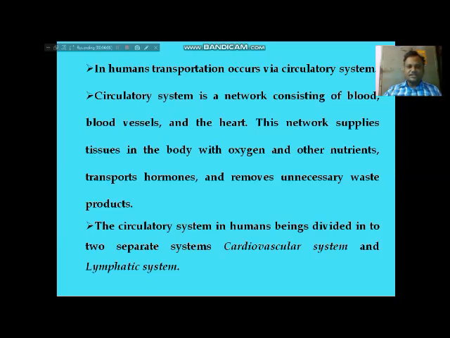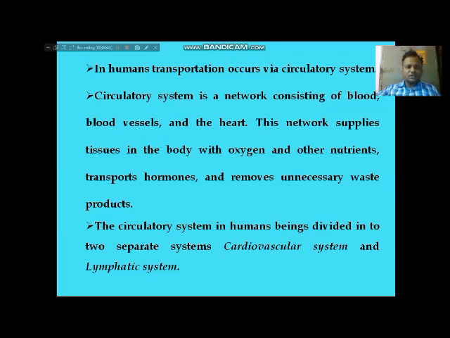So the circulatory system consists of different organs as well as tissues and tubes, vessels, everything. This network is important for the supply of oxygen, nutrients, hormones and waste products from one organ to another organ. That's why this network system is needed.